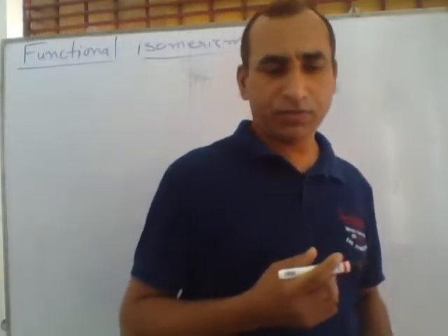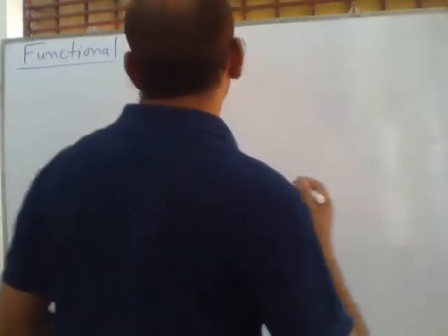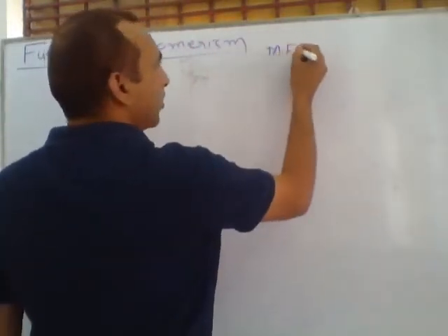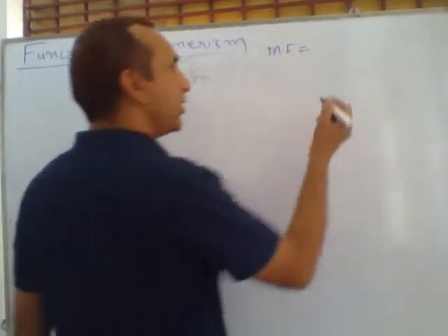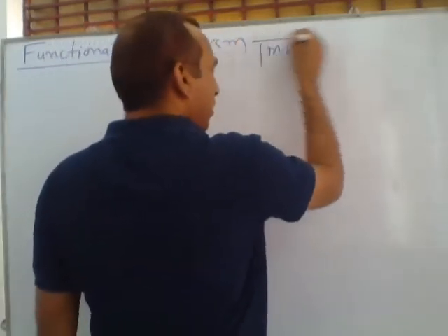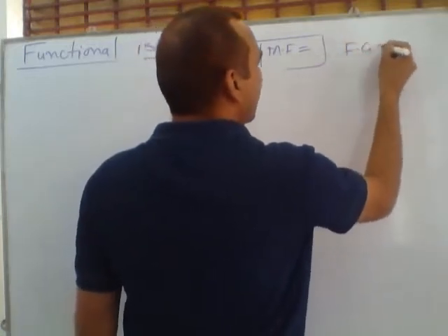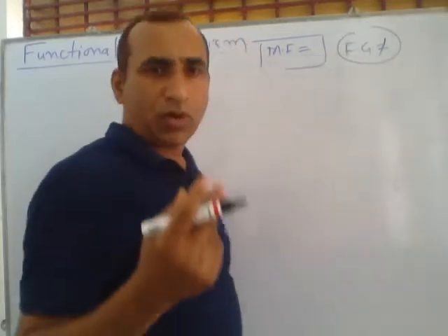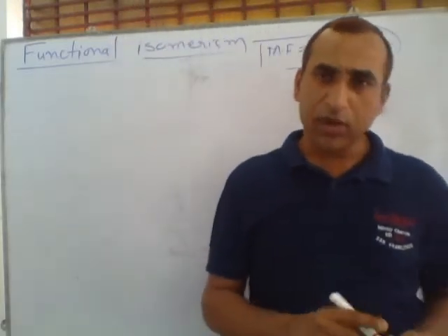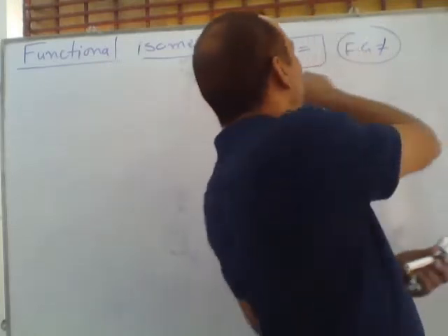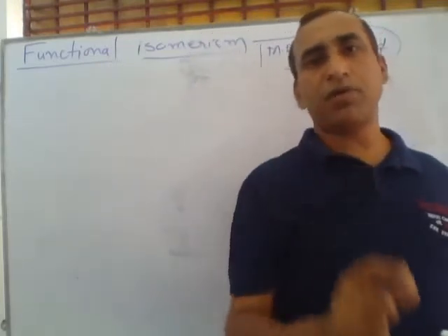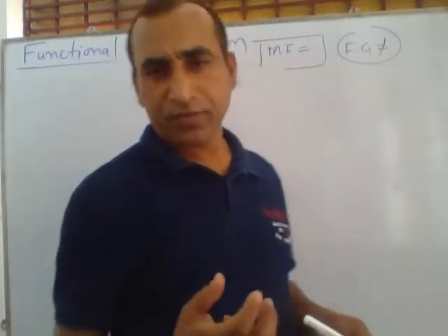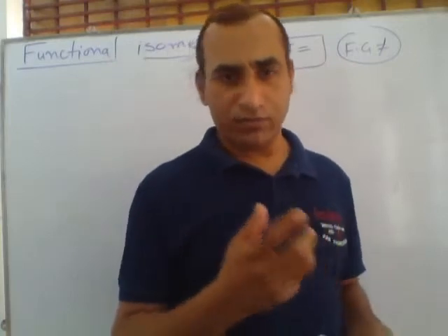Today we will learn the topic functional isomerism. Functional isomerism means two or more compounds have the same molecular formula, but the functional groups present in the compounds are not the same. Each compound has the same molecular formula, but a different functional group. These compounds are called functional isomers and the phenomenon is called functional isomerism.